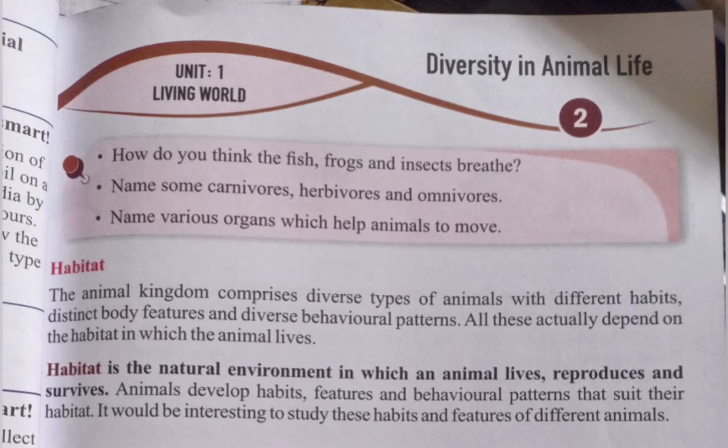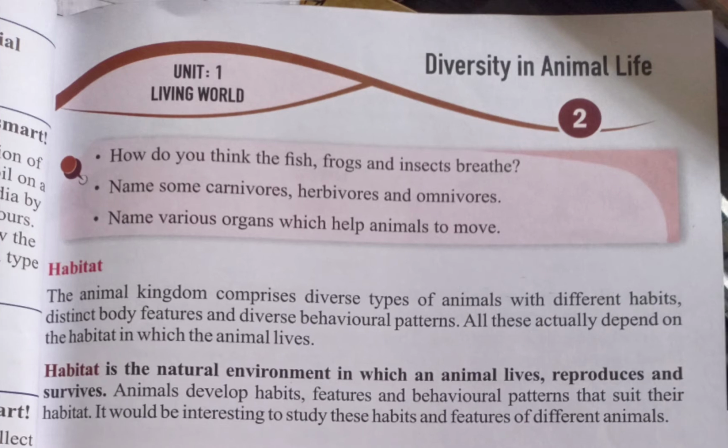Today we see the topic Habitat of Lesson 2, Diversity in Animal Life. What do you mean by habitat? It means the natural environment of an organism, the type of place in which it is natural for it to live and grow.